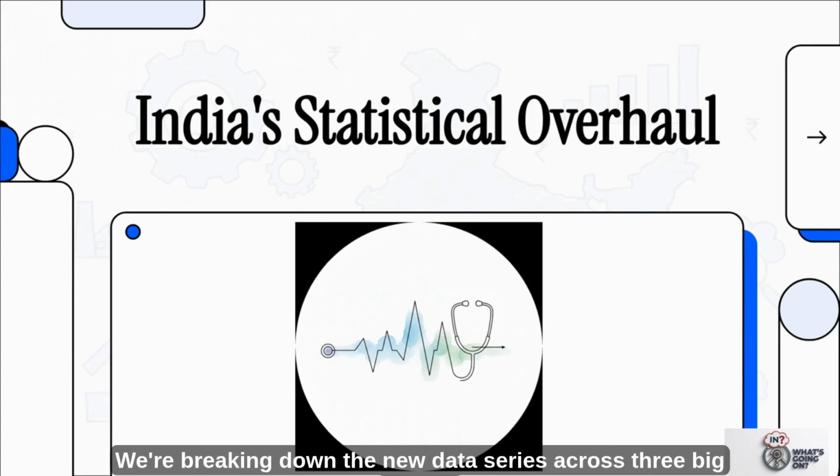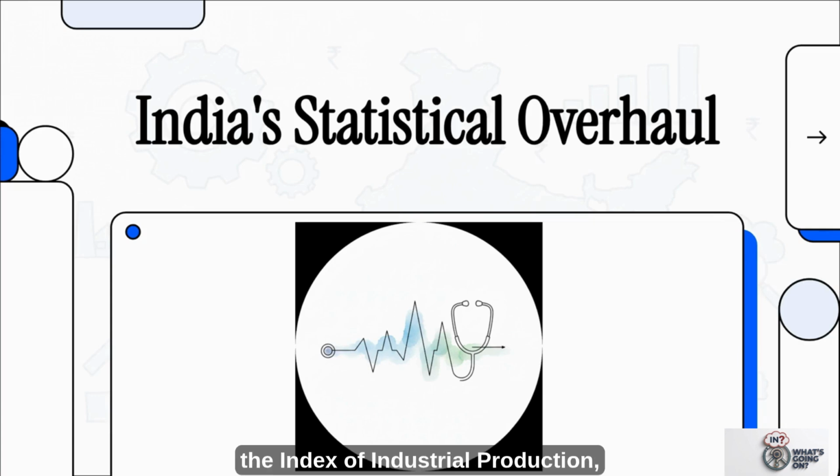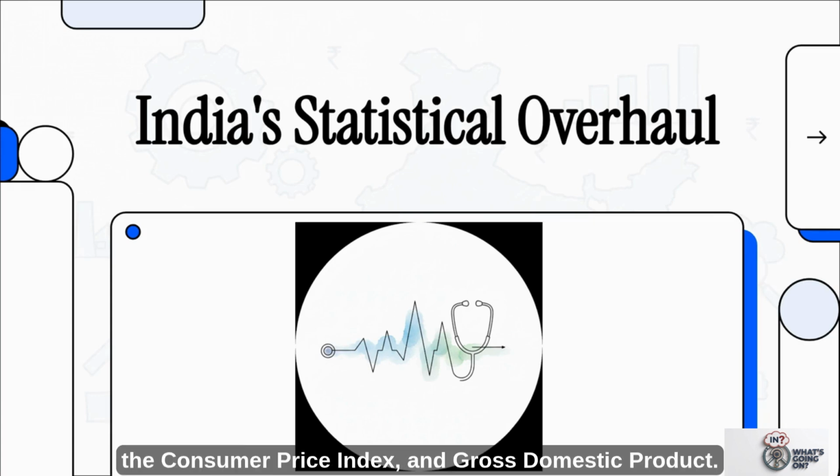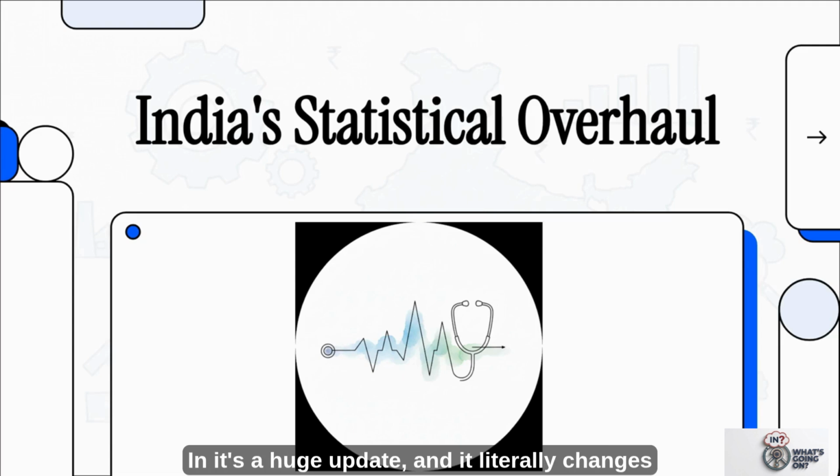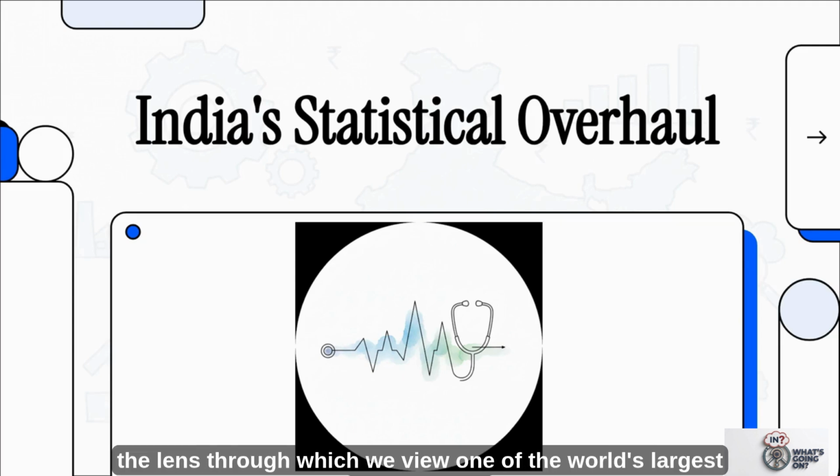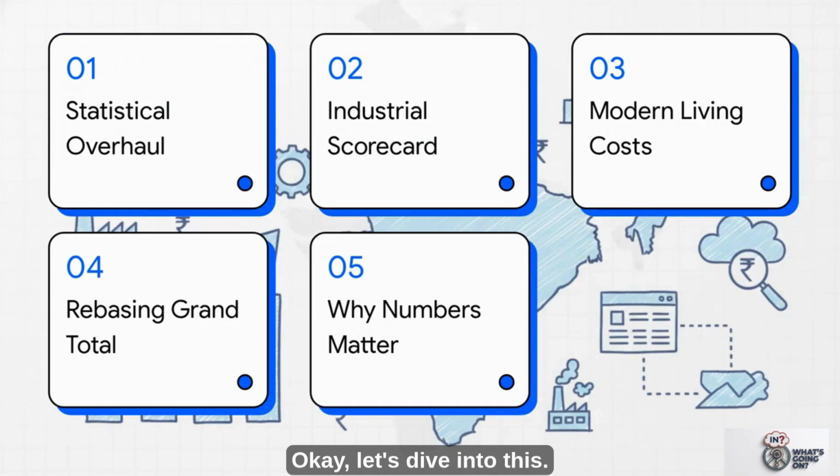We're breaking down the new data series across three big ones: the Index of Industrial Production, the Consumer Price Index, and Gross Domestic Product. It's a huge update, and it literally changes the lens through which we view one of the world's largest economies. Okay, let's dive into this.